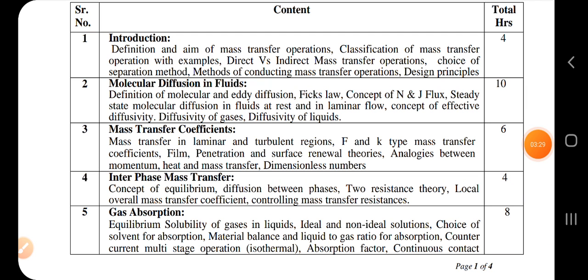For example, distillation, fractional distillation. Let us say a solution of acetic acid and water. We have to separate them, and water is partially vaporized. Water is not completely in liquid form. Then the newly created vapor phase and the residual liquid both contain acetic acid now, but in different proportions.